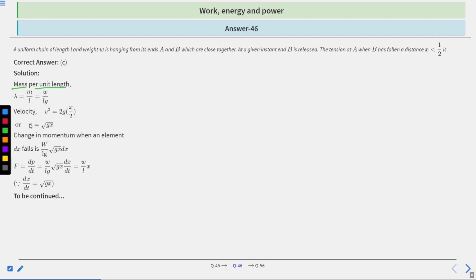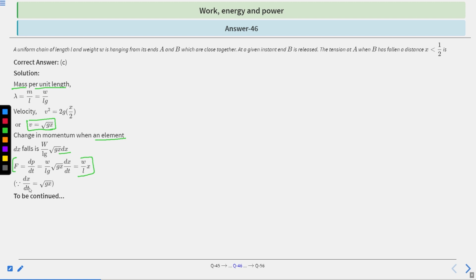Solving this, v equal to under root gx. Clear? Change in momentum when an element dx falls is W divided by Lg under root gx dx. Clear? And solving this, you will get F equal to W divided by L multiplied by x. Clear?